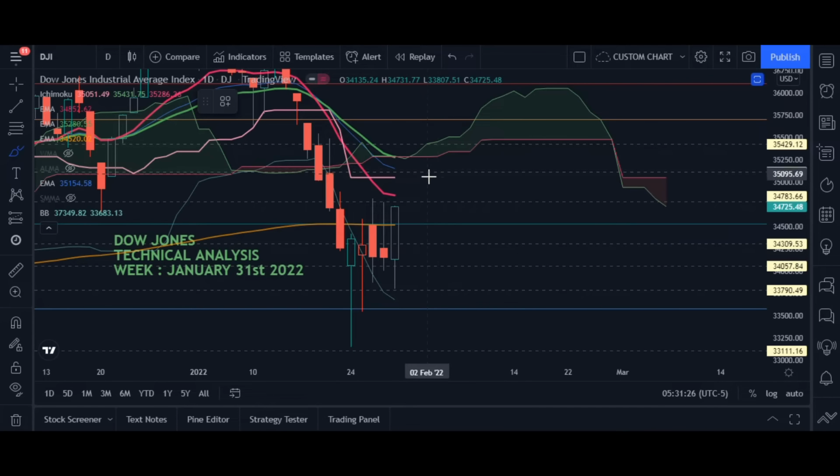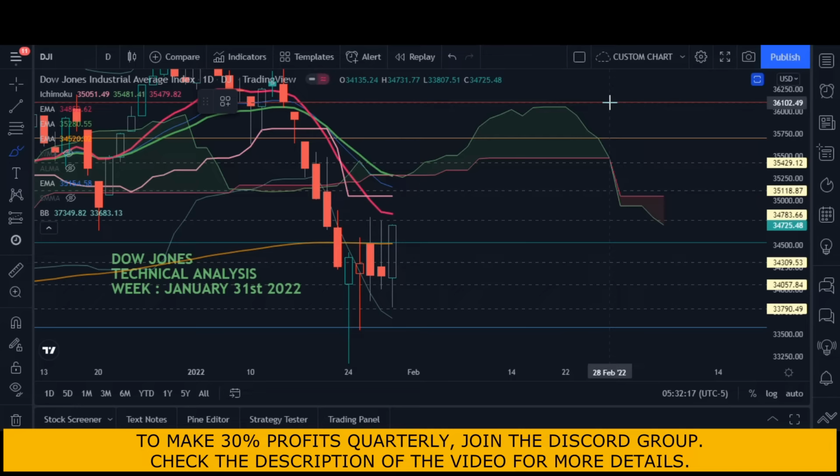Now on this daily chart, let me first write down the support and resistance levels. We have this resistance at 36110. I've told you many times about the importance of 36110. Then another resistance at 35700.